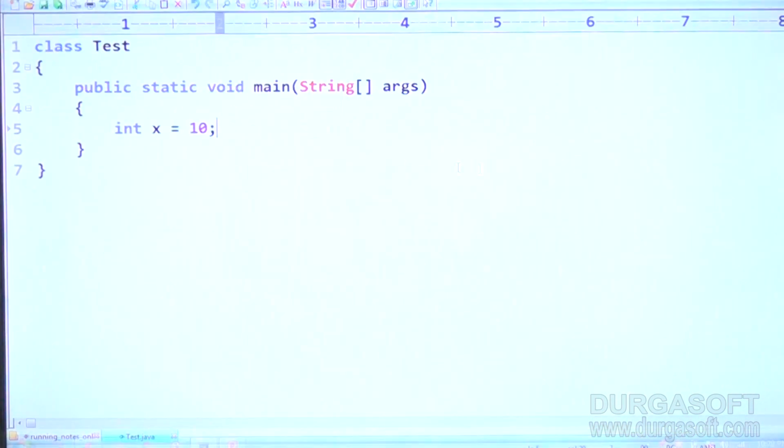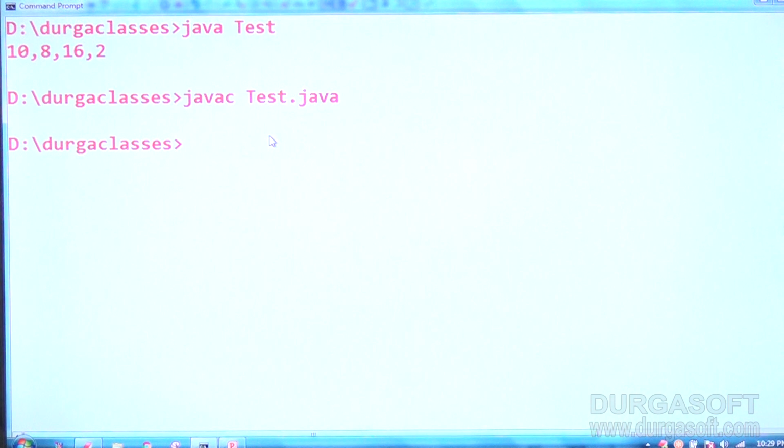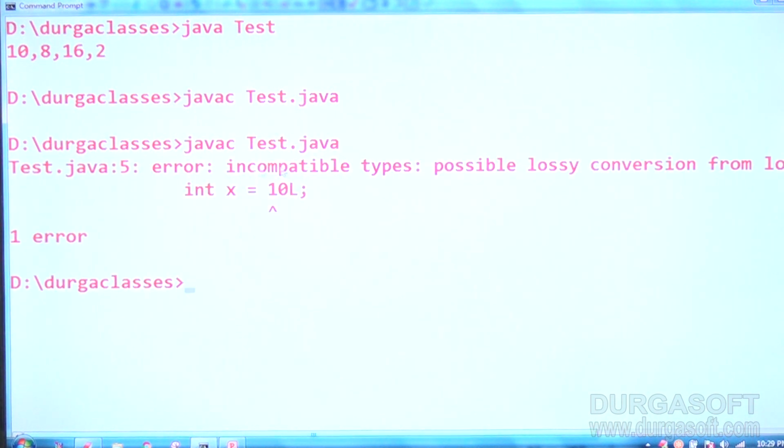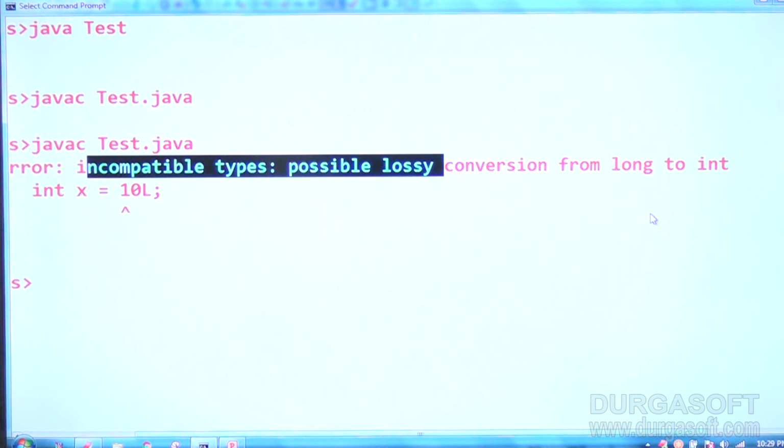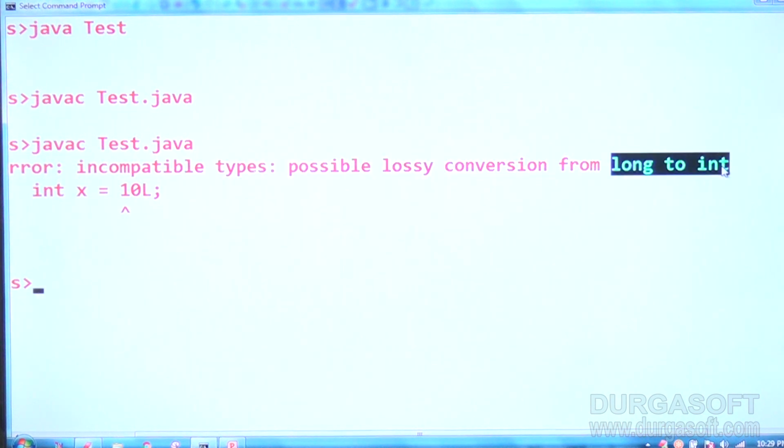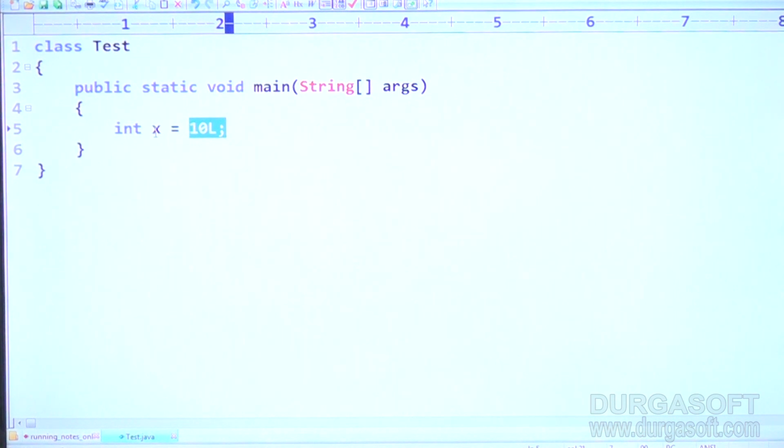Acceptable. Now int x is equal to 10L. I'm taking 10L, so invalid. Immediately we are going to get an error. What is that error? Observe: incompatible types, possible lossy conversion from long to int. Sir, a long value you can't assign to an int variable, so it tells an incompatible types error, right?